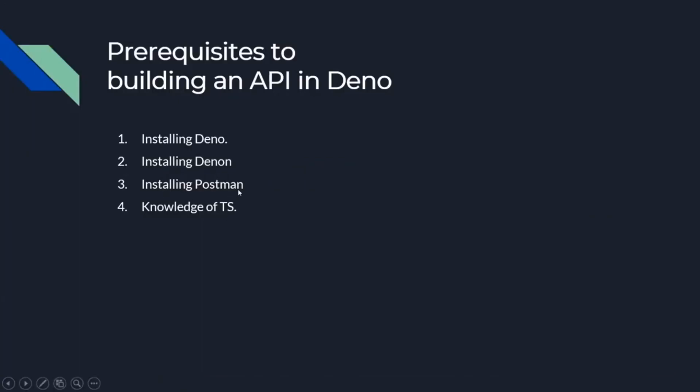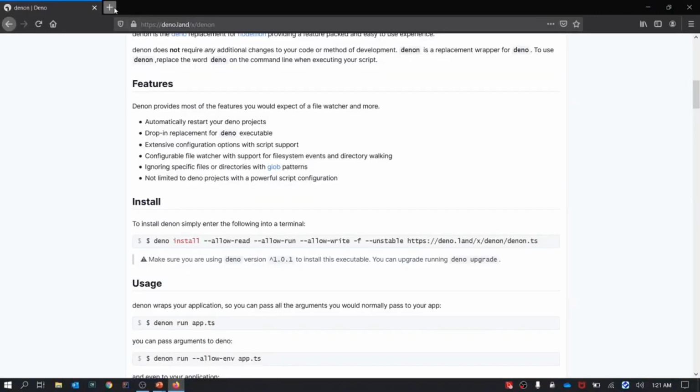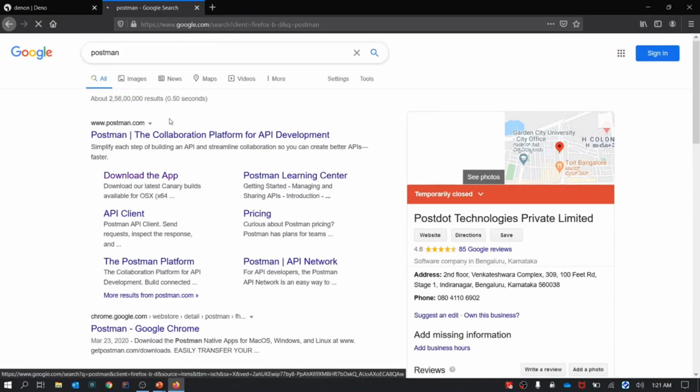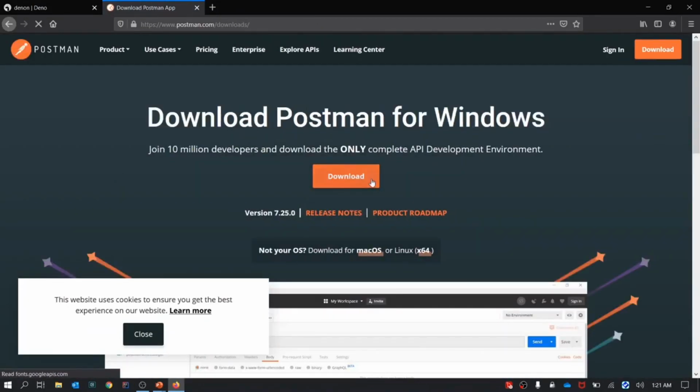Third step is to install Postman. To install Postman, simply search Postman. The first link will be the link to download Postman. Here you can find the link for Windows, macOS, and Linux. We need Postman as we are not building the front end, so we need a method to call the API.